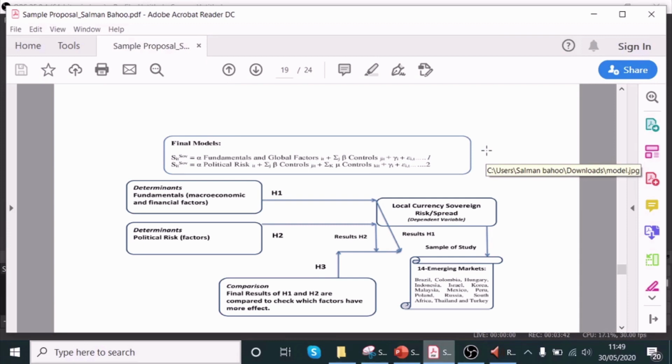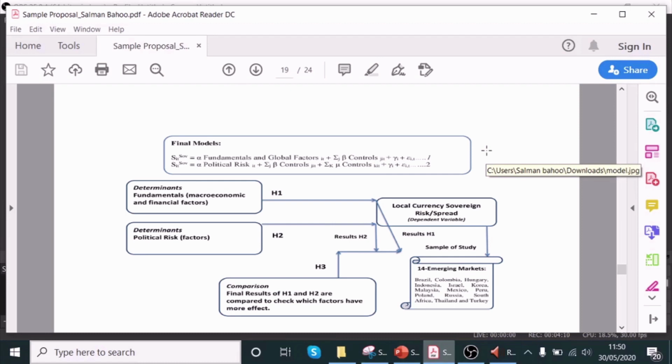If, as you see in this figure, we can clearly see this is your independent variable impacting the dependent variable. This is another independent variable that is impacting as well, and then there is also a comparison. What is hypothesis 1, what is hypothesis 2, what is hypothesis 3, and the sample of the study is the emerging markets. So in this way, you are presenting to your readers, your PhD board, the complete picture of my research.